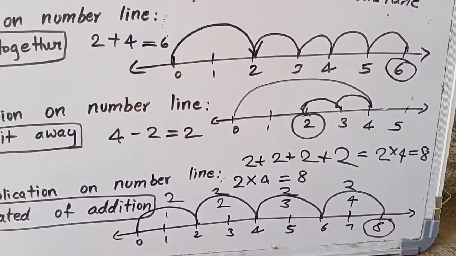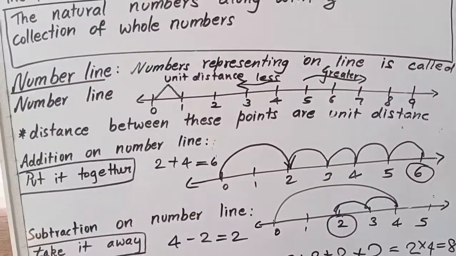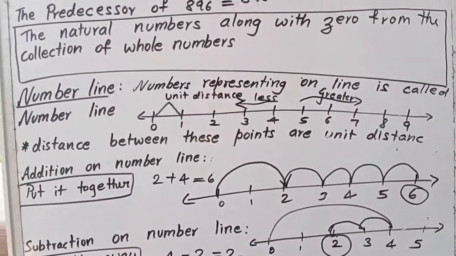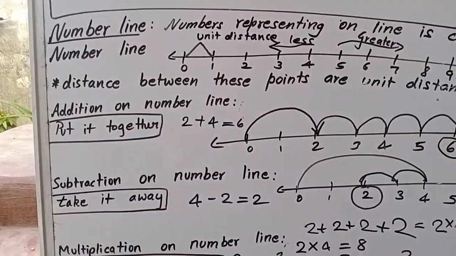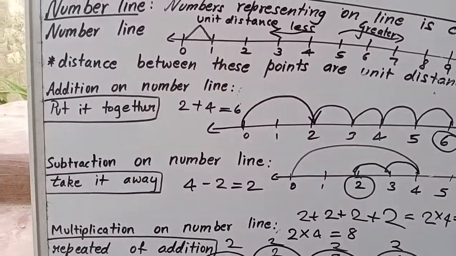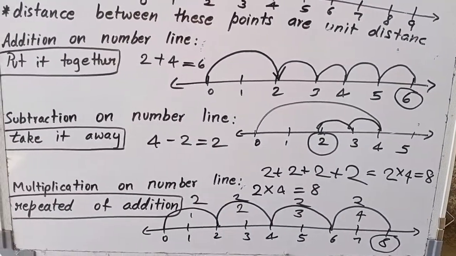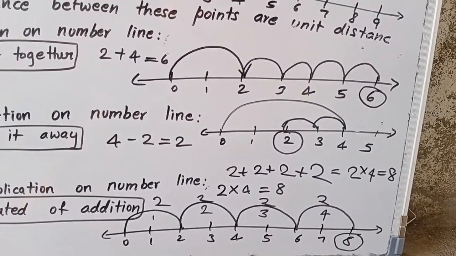Hope you understood how to do addition on the number line. Addition means you have to move forward. Subtraction means you have to move backward. Multiplication means you have to jump. Skipping means you will jump with the same distance, right? The same height. So here also with the same number you have to jump every time.